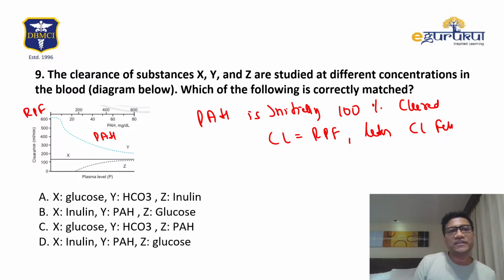Inulin is neither secreted nor reabsorbed. So this X is inulin, which remains GFR. This is inulin. X is inulin. Multiple times asked in the exam.